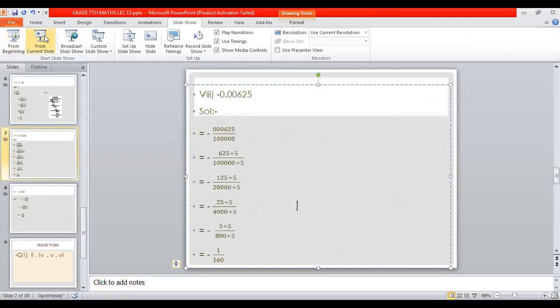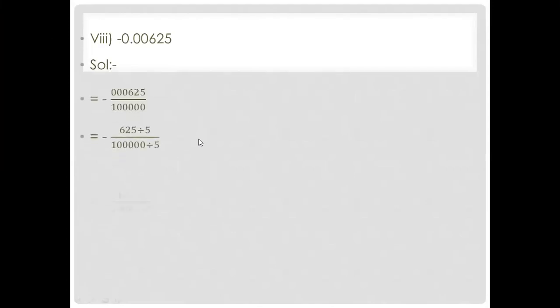So 625 divisible by 5. So what do we get? 5 ones are 5. 1 carry, it becomes 12. 5 twos are 10. 2 carry here, 25. 5 fives are 25. Directly you can do it with your calculator or in rough work. 625 divided by 5. Here, look, 5 twos are 10. When 10, how many zeros are left? 1, 2, 3, 4. 4 zeros left. You write it with this.